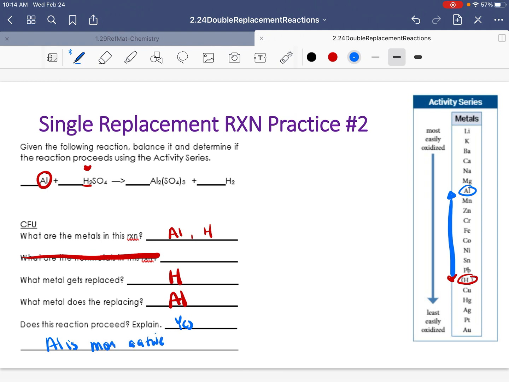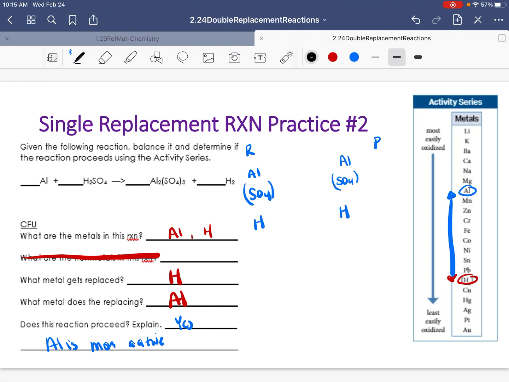So because it is going to happen, it is up to us to balance this equation. So we're going to balance it very quickly. I'm going to just draw a table, my reactants and my products. My reactants, I have aluminum. I'm going to put sulfate. Sulfate stays together because it's a polyatomic ion, and hydrogen. Again, I listed the same: aluminum, sulfate, and hydrogen.